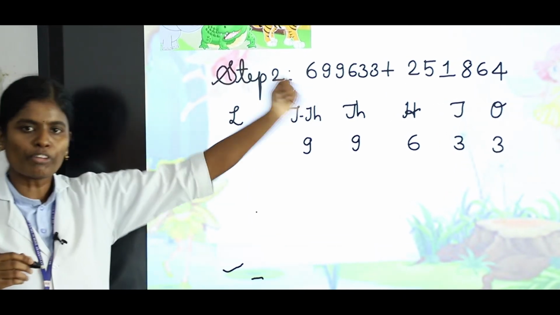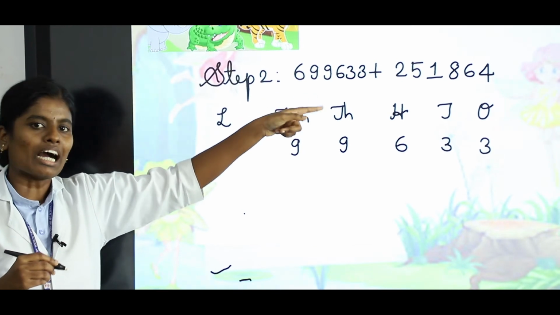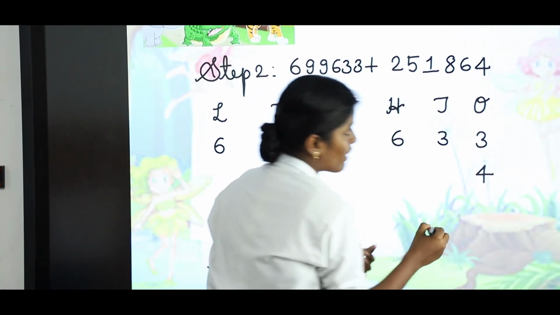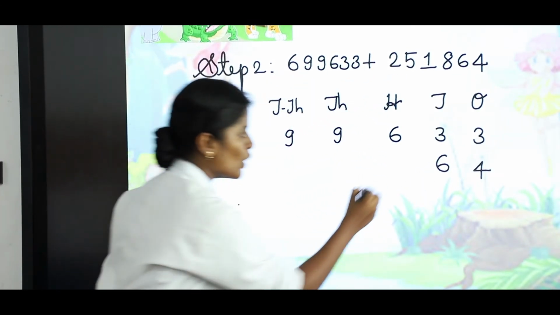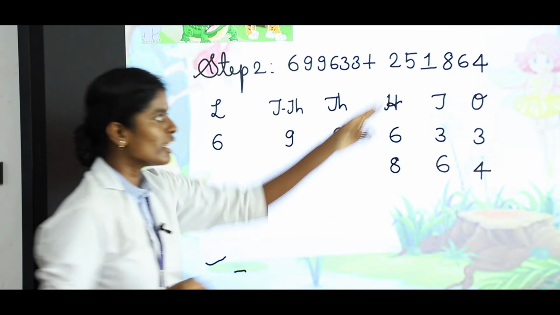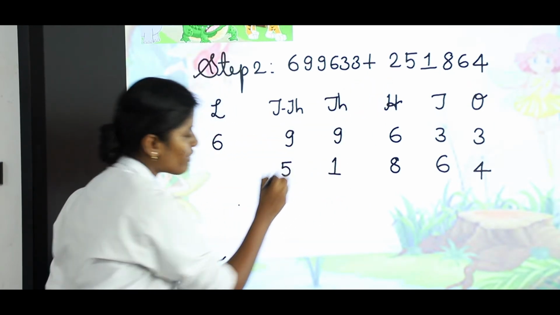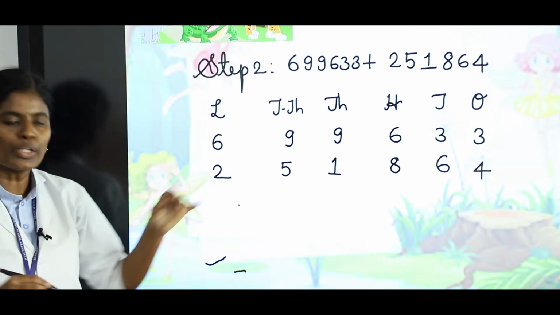Take the second group of the number. Tell me Krish, what is the ones place value there? Yeah, the ones place value is 4. And what is the tens place value? The tens place value is 6. And the 100 place value is 8. 1000 place value is 1. 10,000 place value is 5. And finally the lakh place value is 2. Now we are going to add this.